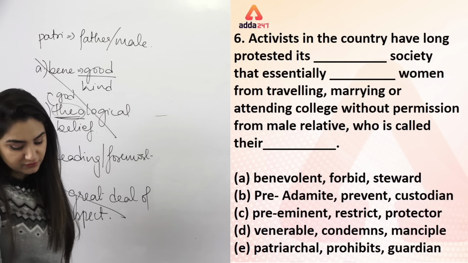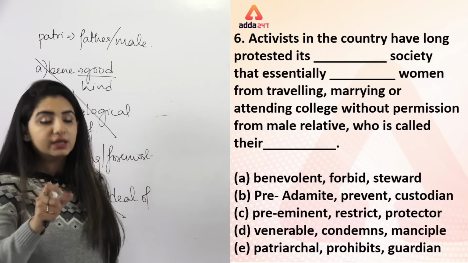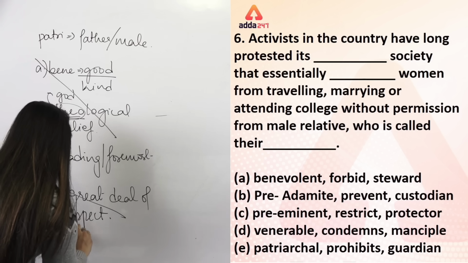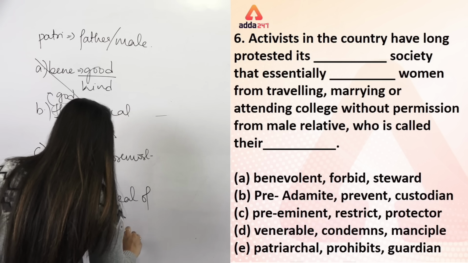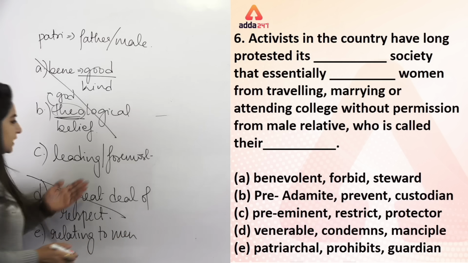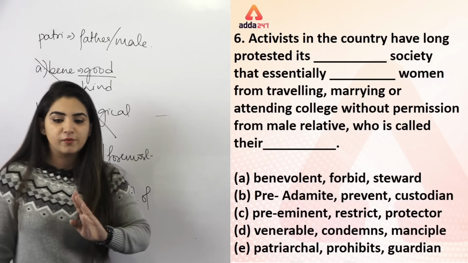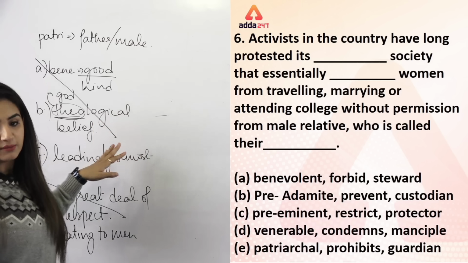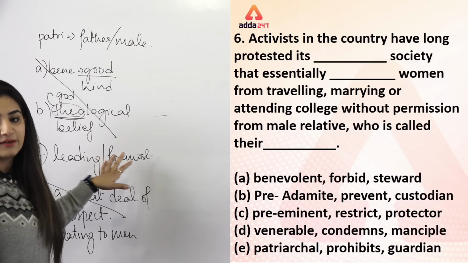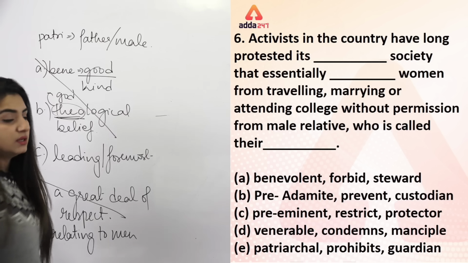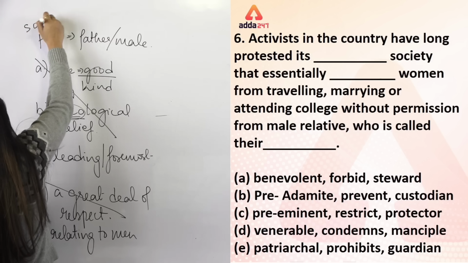And then you have this word patriarchal. As I told you, patriarchal is a word related to father or male, and that's what we are talking about, right? Patriarchal is relating to men. So we can say our society is leading or foremost, or relating to men. Better option will be E. But then look at the second one, it's society that essentially dash women, that prevent women. No, sorry, you are looking at C, right? That restrict women can be there, but we are talking about society, right?